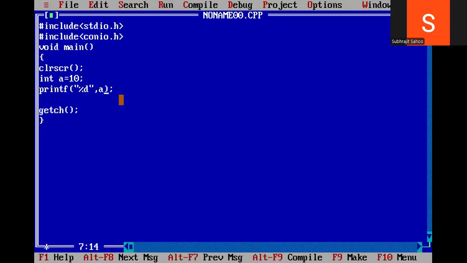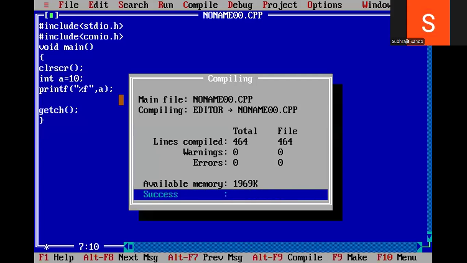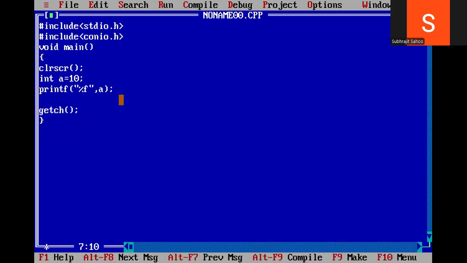Control F10. Now see what I am doing. I am changing to %f. That means I'm trying to convert an integer value to a floating point value, because my format specifier is %f. But observe what output I will get. I'll get an error.